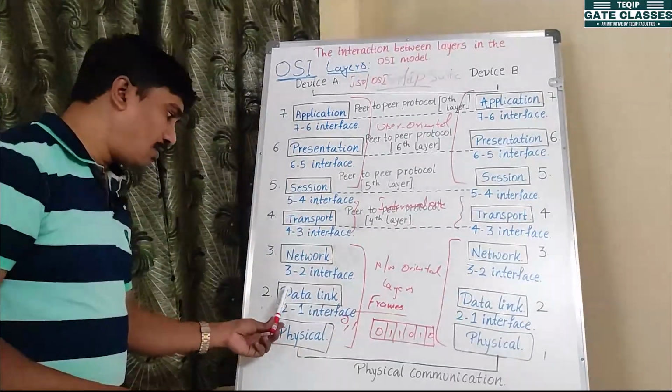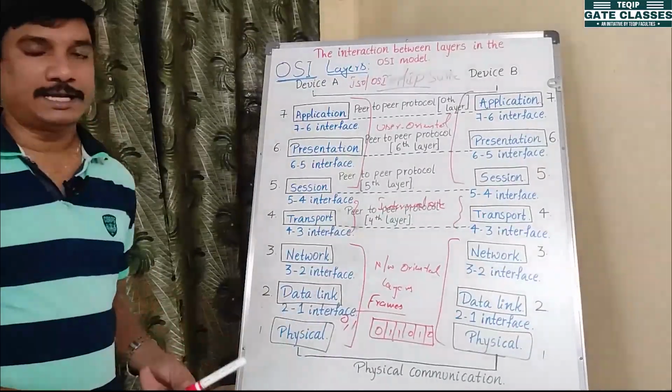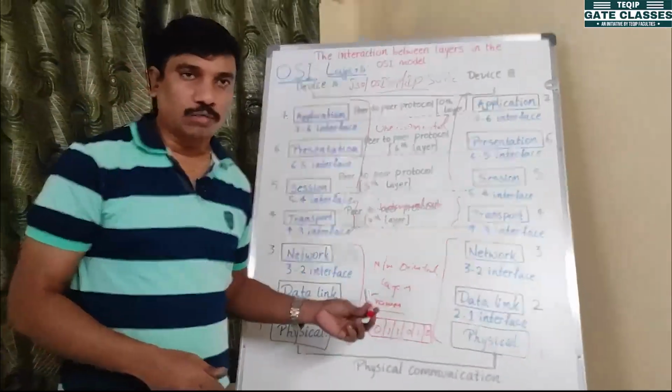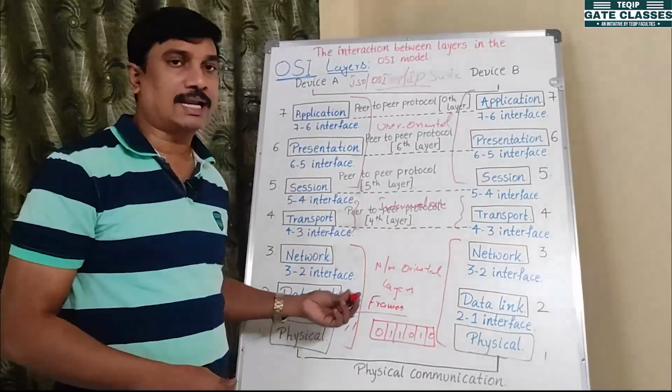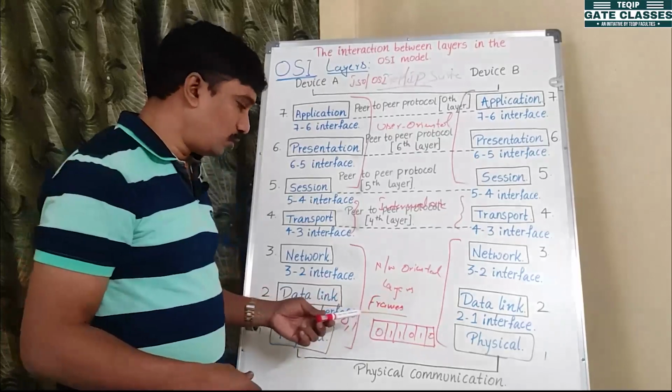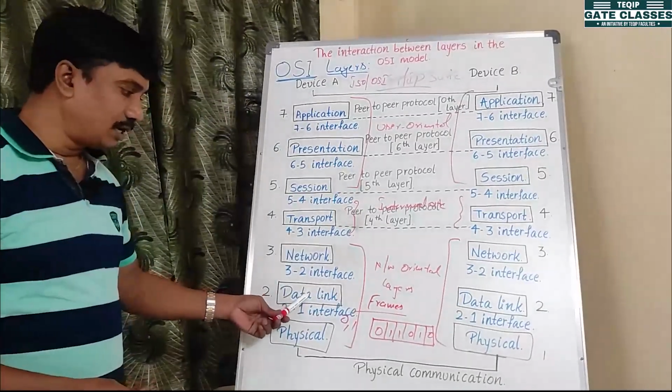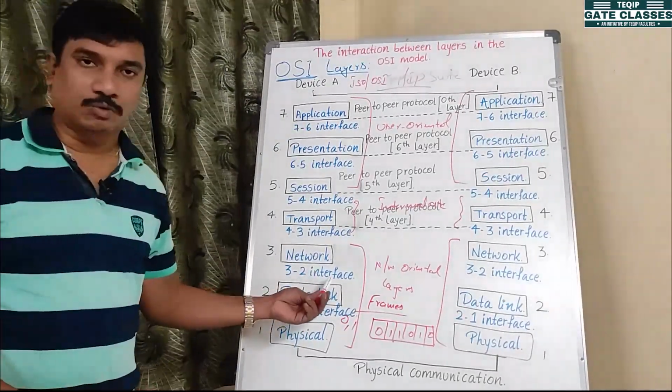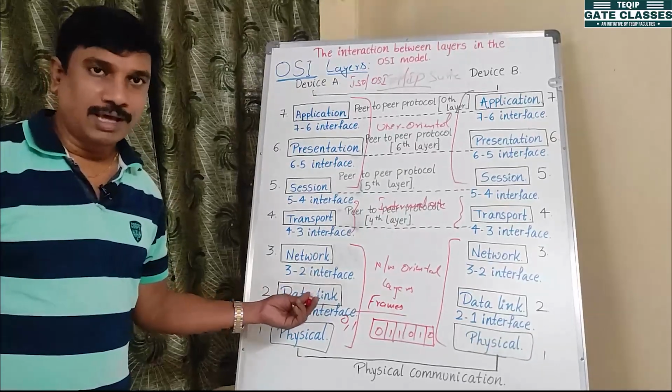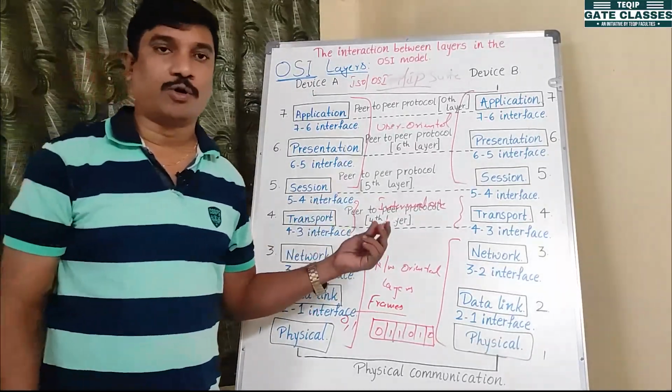One more responsibility of the data link layer is error control. Converting into frames is one responsibility, along with error control and flow control.